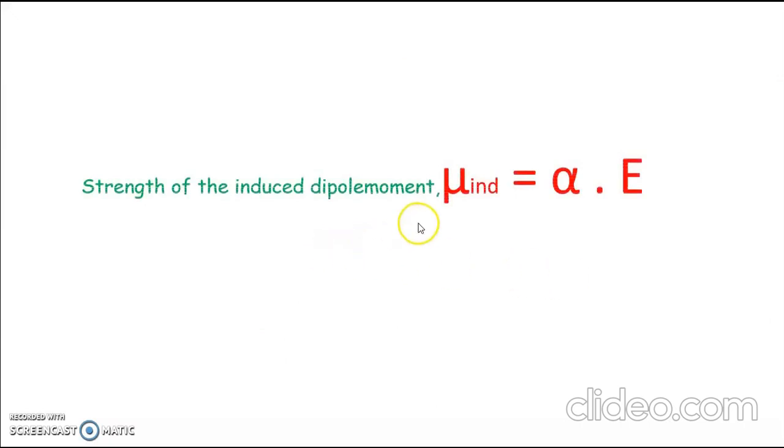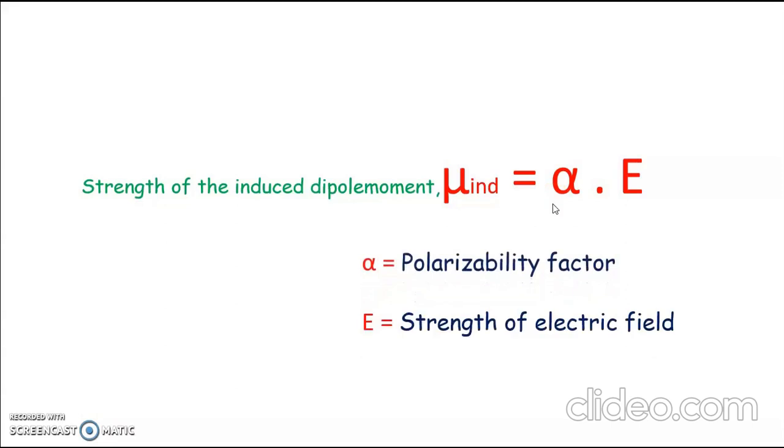The strength of the induced dipole moment, mu induced, equals alpha times E, where alpha is the polarizability factor and E is the strength of the applied electric field of the incident light. The polarizability is a characteristic of the molecule that depends on the molecular structure and nature of bonds.